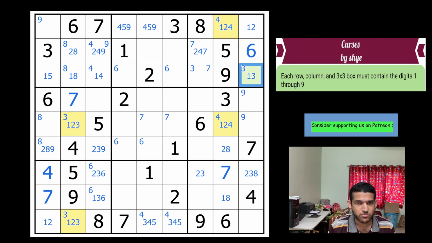So let's think this is a 1. So again, same idea. 1 is forced here in row 1, 1 is forced here in row 9, and 1 is forced here in row 5. Simple. So there are 2 ones in the quadruple. Again, not possible. So clearly, we are sure that this cell cannot be a 1. So that is a 3. So 3 is not here. Okay, so 3 is not here. So it becomes 2, 8. Now let's think what we can do with the 3's maybe. 3 is forced in this domino. All right, so 3, 5, 6, 8, 9. So 1, 2, 4, and 7. This is 1, 4, 7.